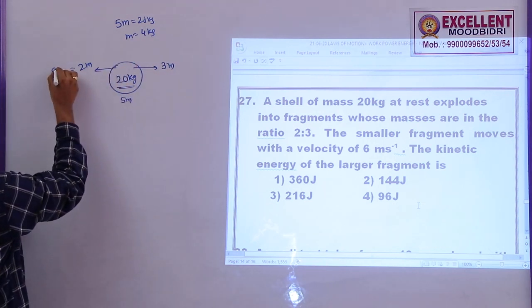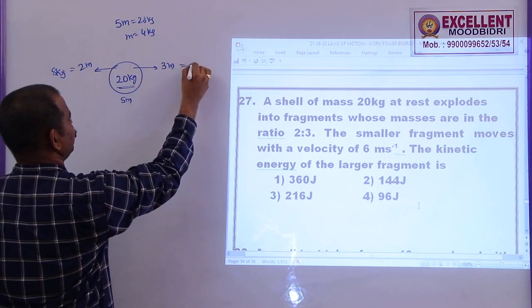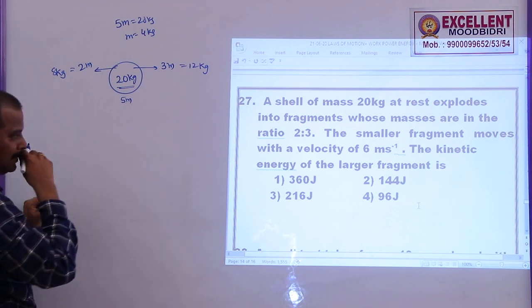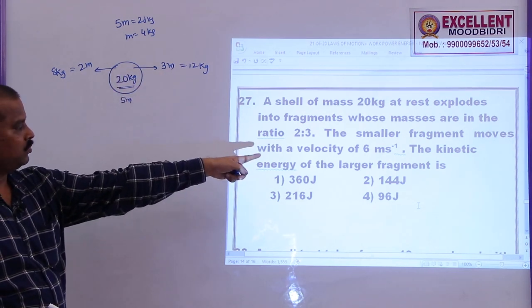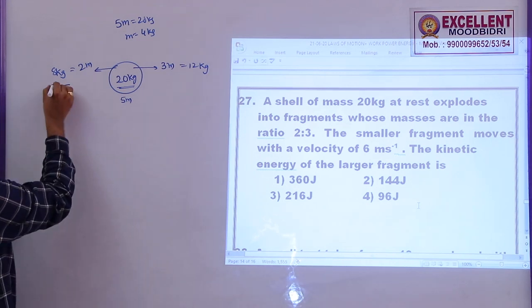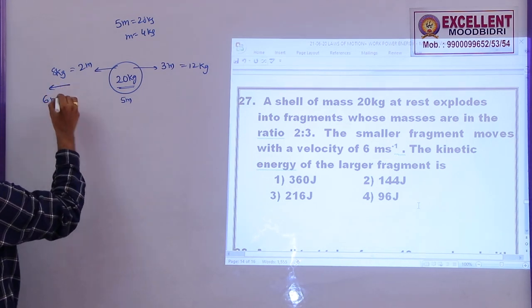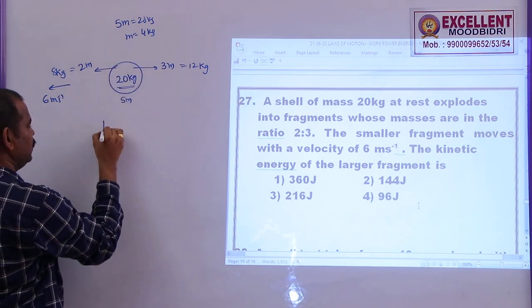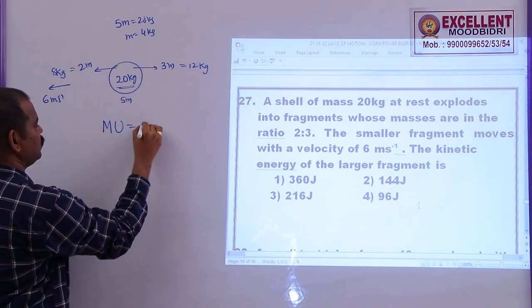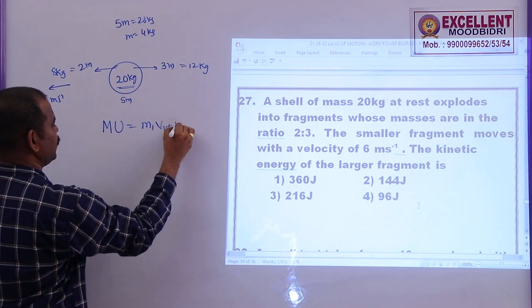So this will be 8 kg and this will be 12 kg. That means the masses of these two blocks are 8 and 12 kg each. The smaller fragment moves with the velocity of 6. So what is the velocity of this one? 6. So now we know that when the shell is at rest, m u is equal to m1 v1 plus